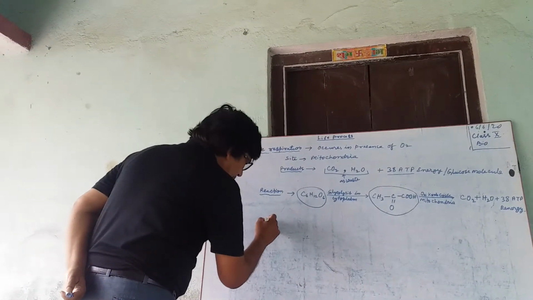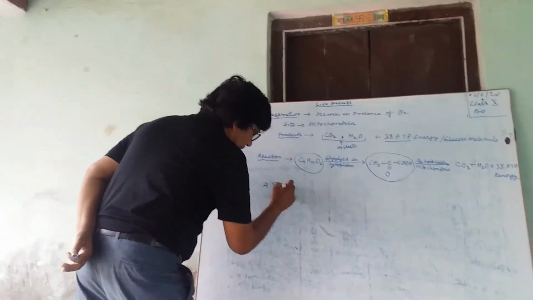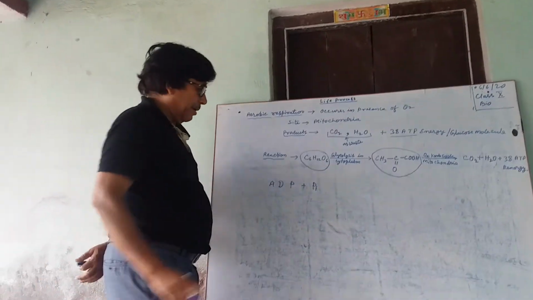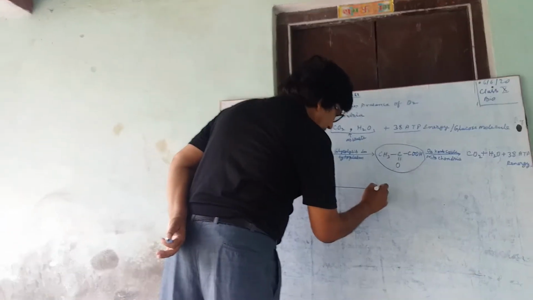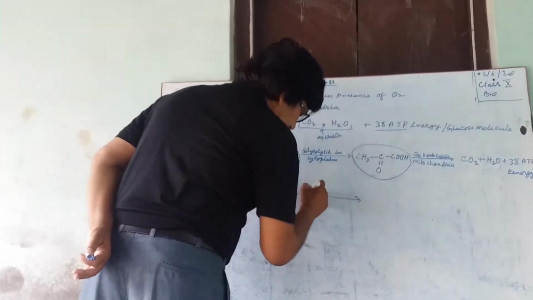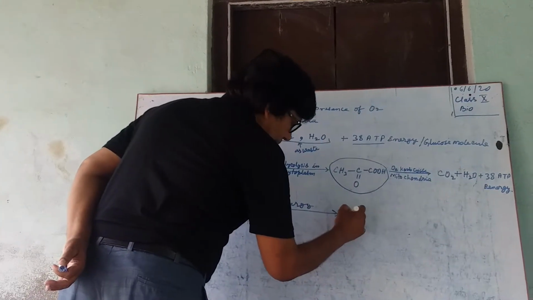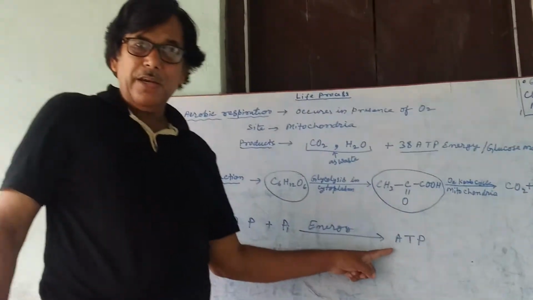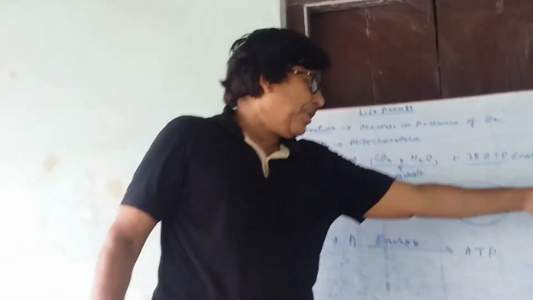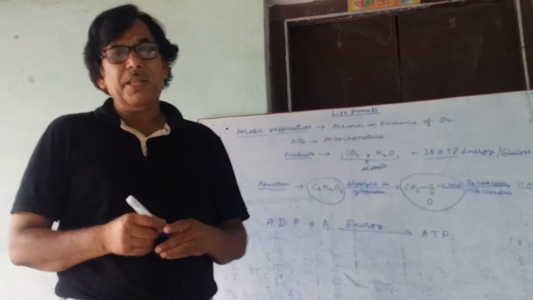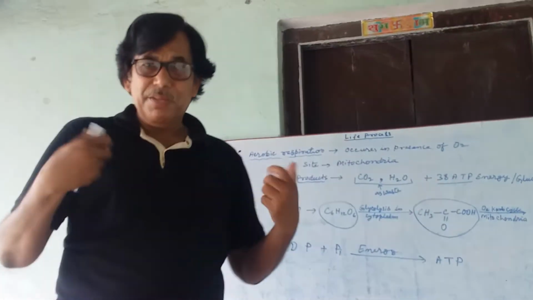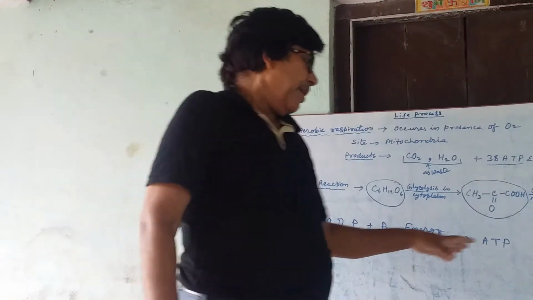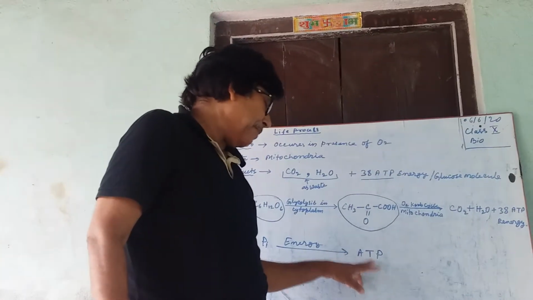This energy is utilized: ADP plus inorganic phosphate, in the presence of energy, forms ATP, and this ATP is stored. Some part of the energy produced during respiration is immediately utilized by the body in movement of the muscles and other work, but most of the energy is stored in the form of ATP.